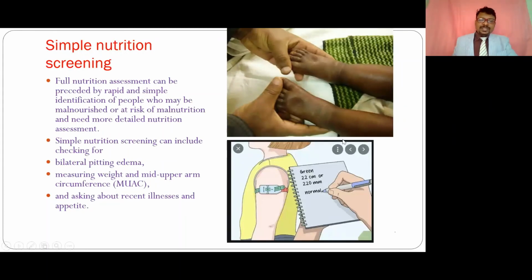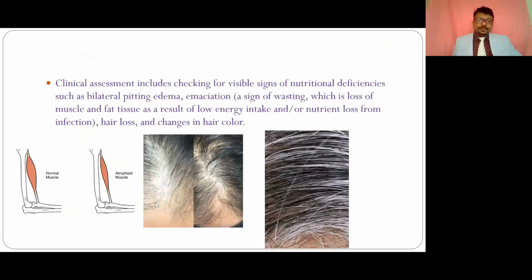If anybody has less than this, what happens? With nutritional deficiency, the muscle size decreases; the muscle becomes thin, and muscle wasting will be there. And if any person comes, we have to ask about any previous health abnormalities, any recent illness, any loss of appetite, or eating disorders. With simple history taking and simple measurement, we can rule out the causative factor for the malnutrition.